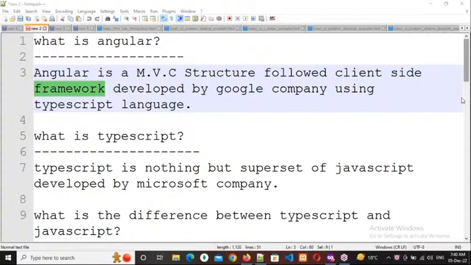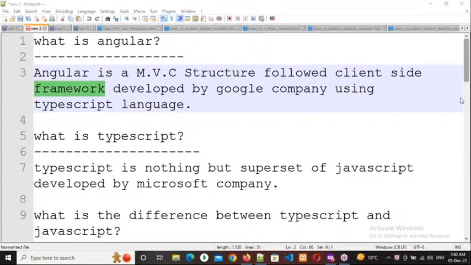CodeIgniter and Laravel are PHP related frameworks. Django is a Python related framework. MVC framework is related to .NET, I think. So like that, every framework is developed by some core language only. Is it clear, everybody?